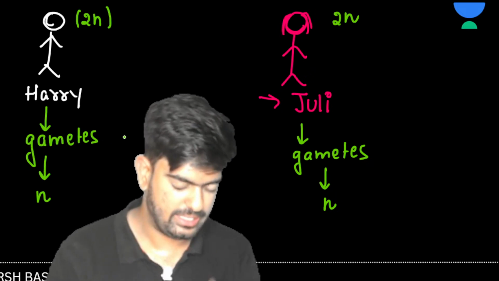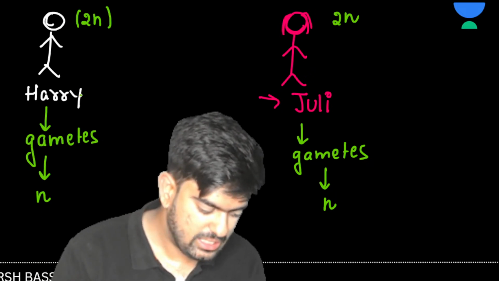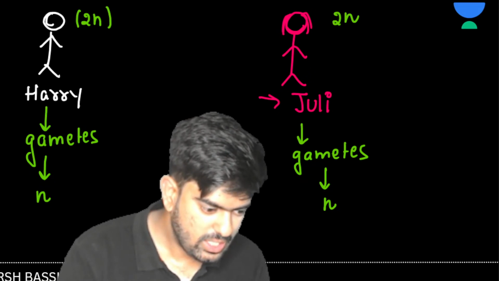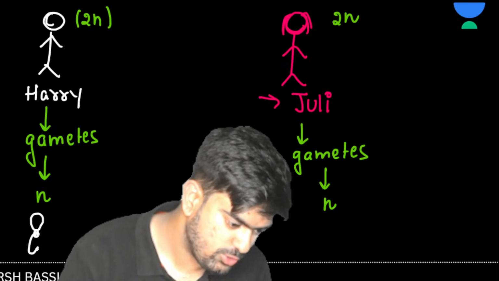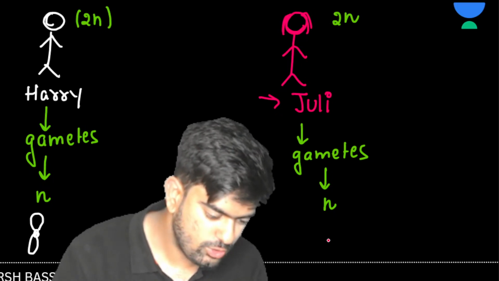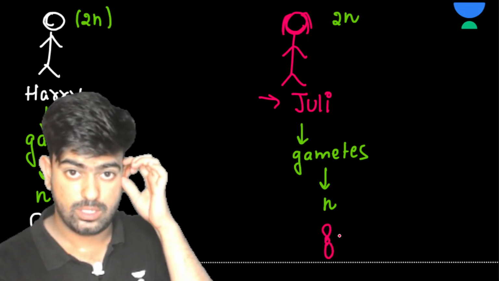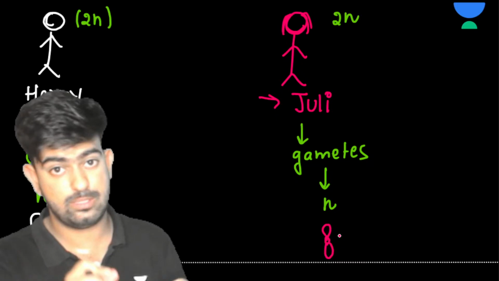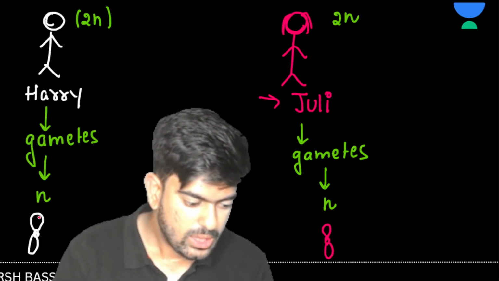Okay, sir, that's great, sir. Now, suppose this one is one of Harry's chromosomes, and this is Julie's chromosome. See, I'm making you understand a very good concept. No one on YouTube is going to explain this concept better than me. I bet that. Now see, this is what?